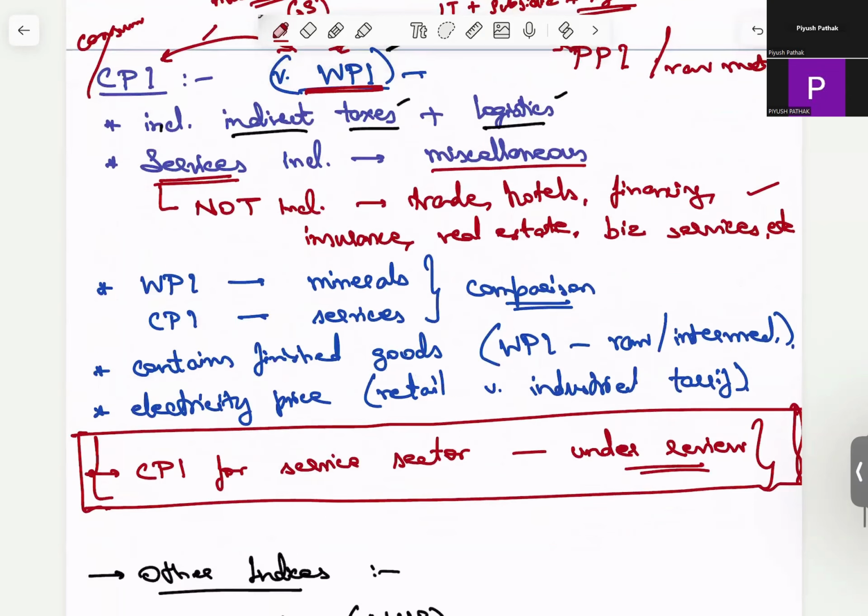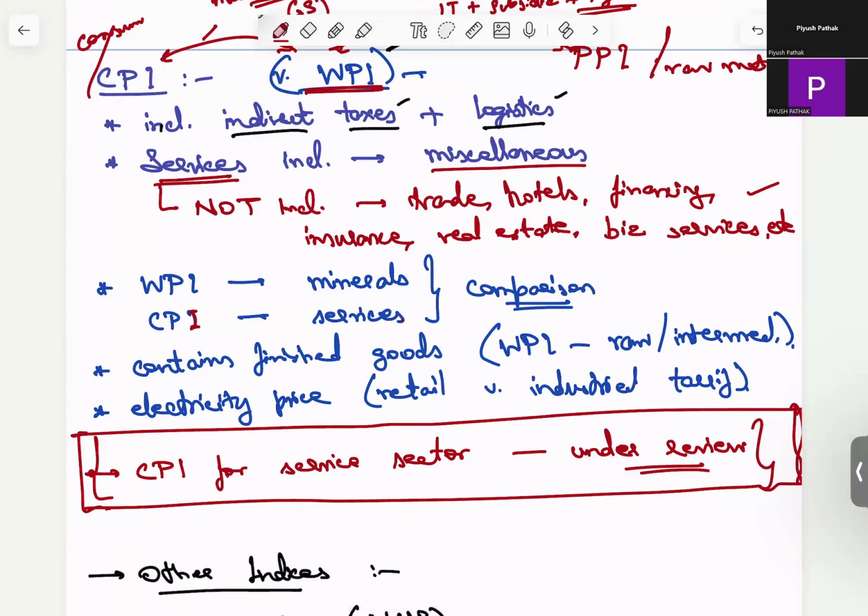So when I'm talking about CPI, I'm talking about services, something which is missing in WPI. And when I'm talking about WPI, I'm talking about minerals, something which is missing directly in CPI, because these minerals are somewhere in the finished product form already within CPI. So if I'm purchasing a talcum powder, I've already taken into account all the minerals present inside that talcum powder.